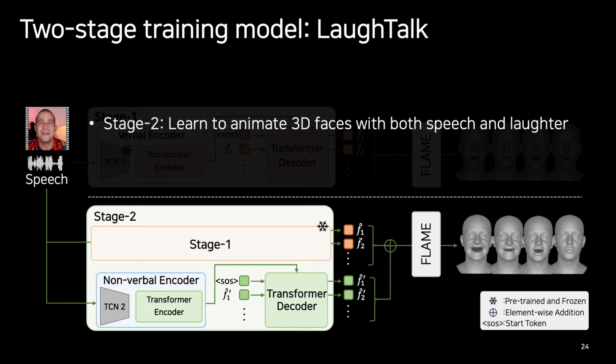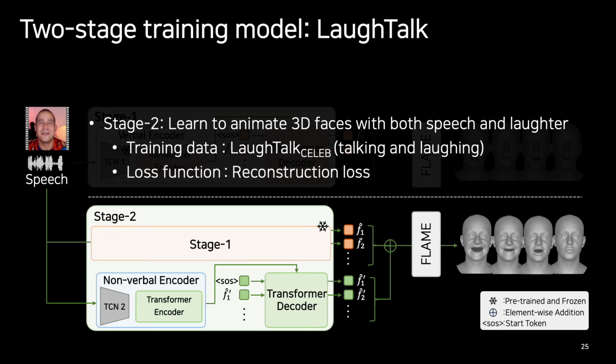Therefore, by merging the outputs of the Stage 1 and the residual part with element-wise addition and fitting them to the FLAME model, we can generate a 3D talking head that simultaneously expresses both verbal and nonverbal signals. We trained the Stage 2 model with the LaughTalk-Celeb dataset, which contains talking and laughing samples, and the reconstruction losses used for training.